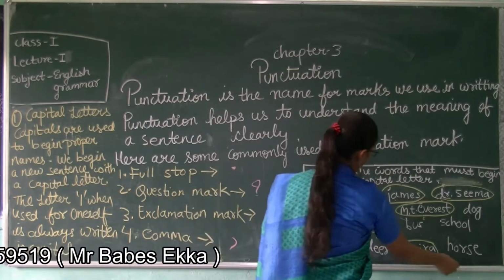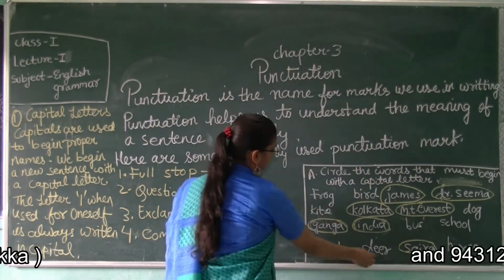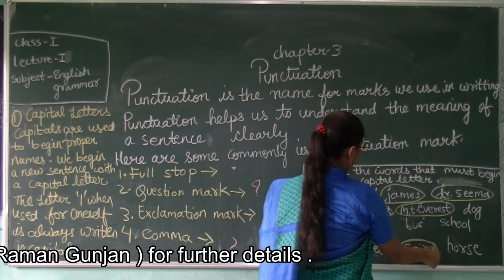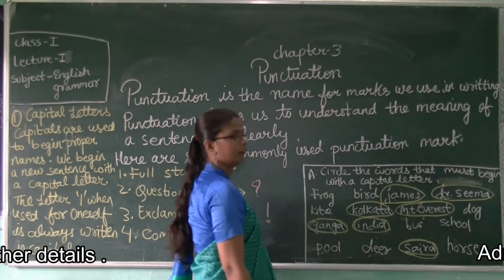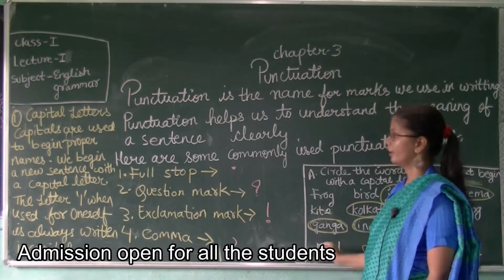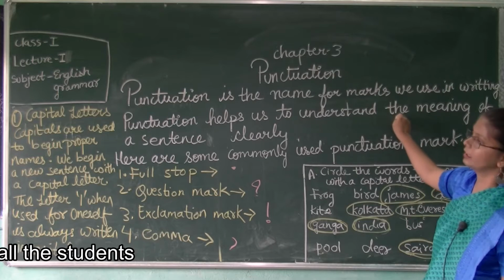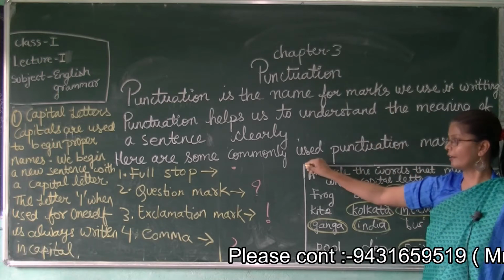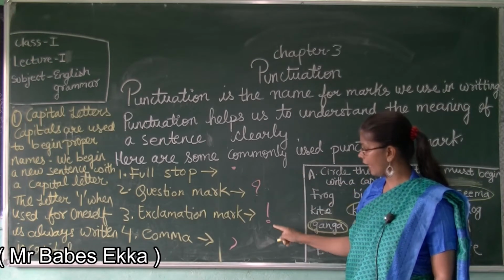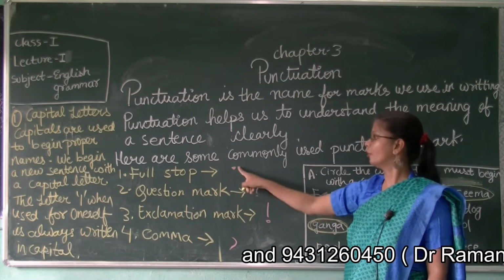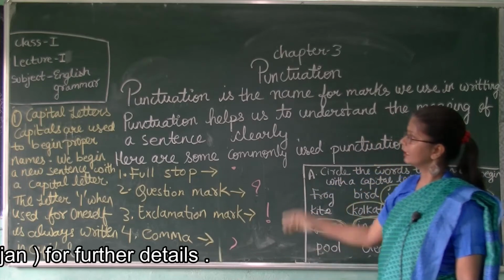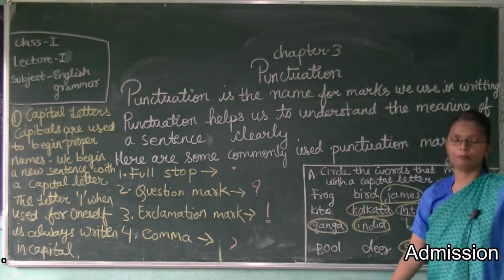Pool, deer, Saira, horse. See, all this is written in small letters. Saira is the name of a girl, so we will put a circle here. Do it like this and circle it, and write this punctuation definition and draw these marks also. See, I have drawn with the pink chalk. Draw like this and just write the names. Just like this you have to copy down in your copy.